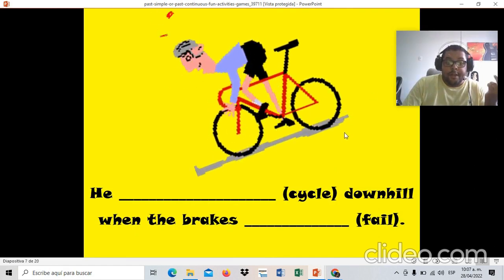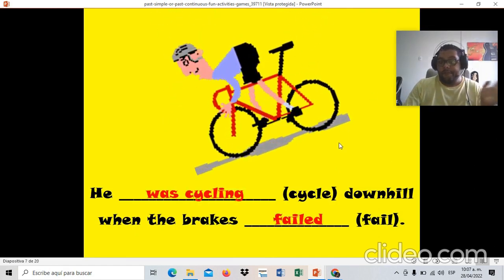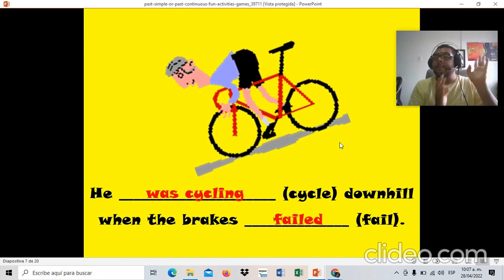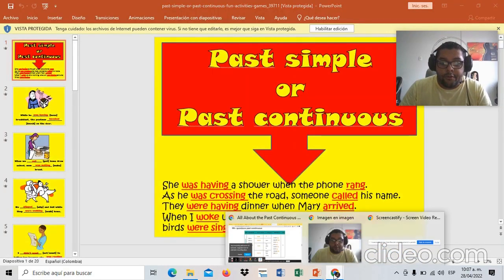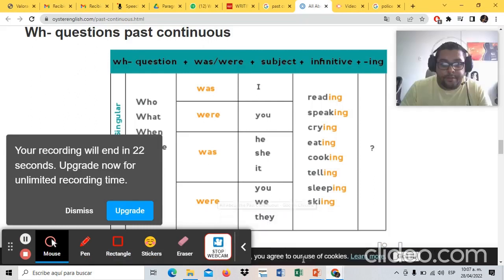He was cycling downhill when the brakes failed. So you see, the simple past interrupts the past continuous. This is the contrast, guys. So I'm going to send you these exercises, and I'm going to send you the structure.